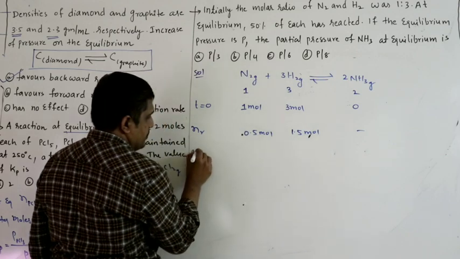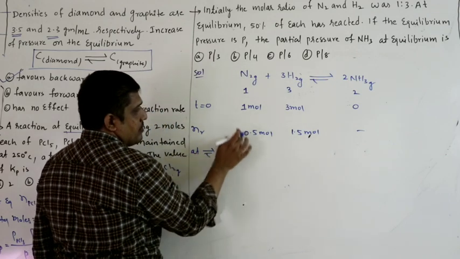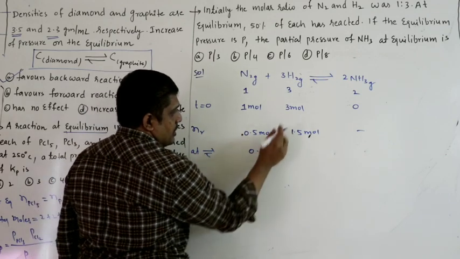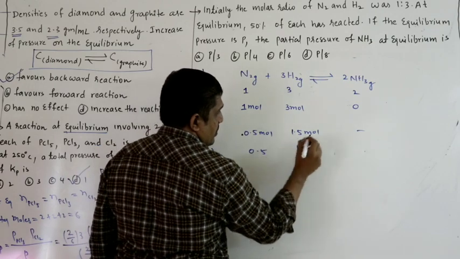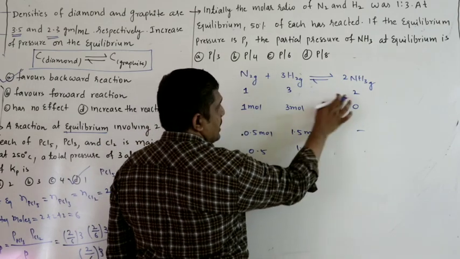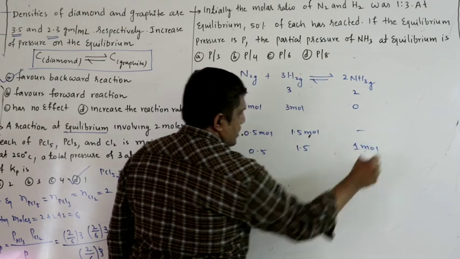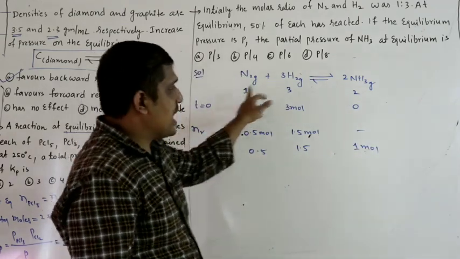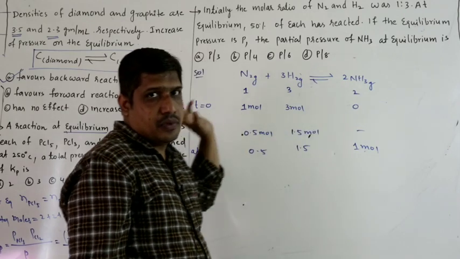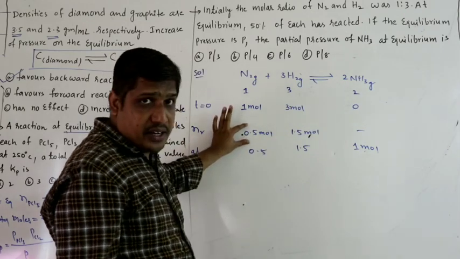At equilibrium, 1 minus 0.5 is 0.5, 3 minus 1.5 is 1.5. For 1 mole reacting completely you will get 2 moles, but how many moles are actually converting? 0.5.